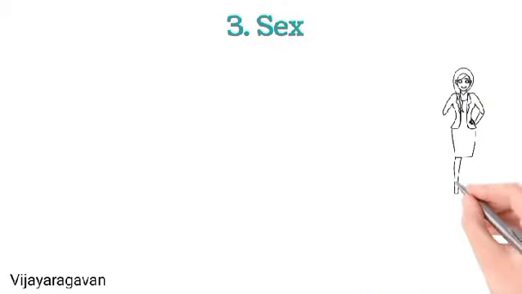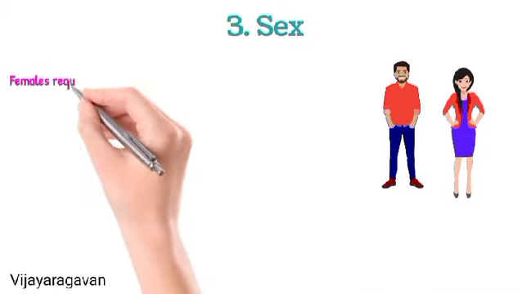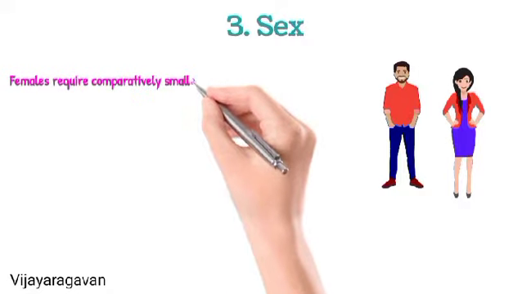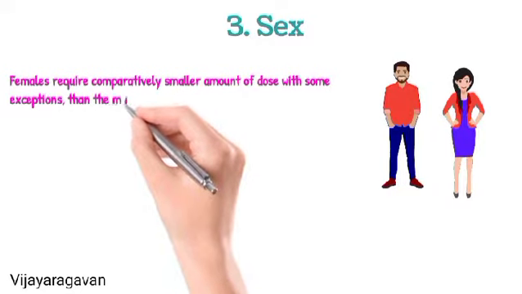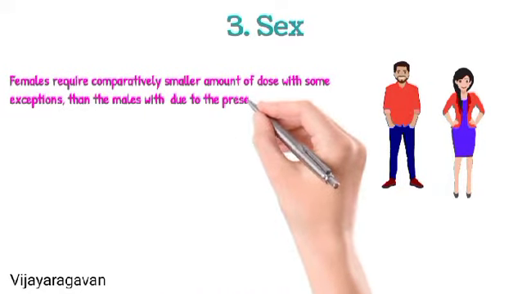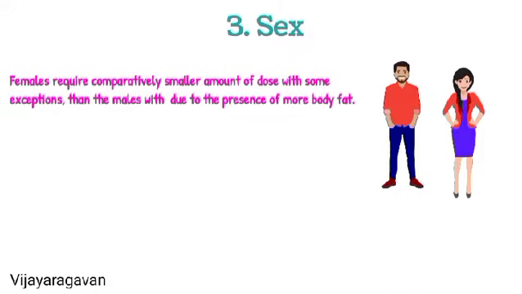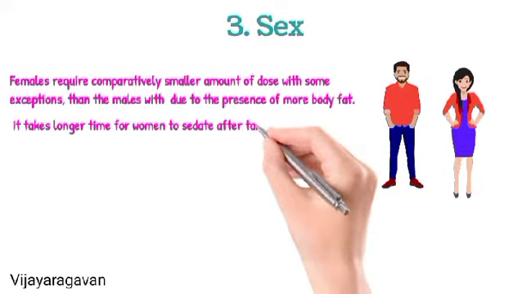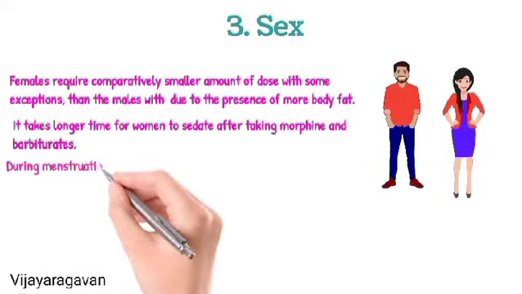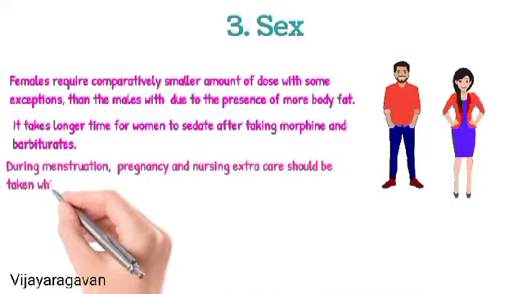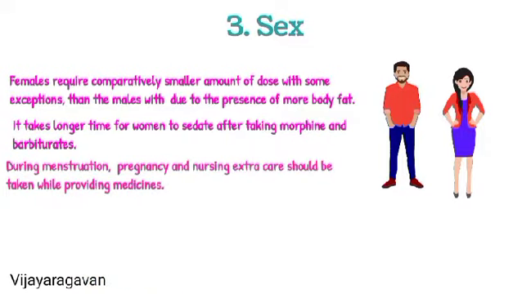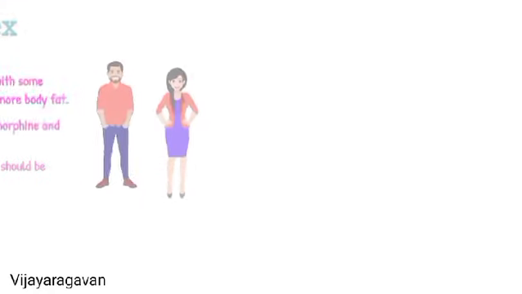Sex. Females require comparatively smaller doses of drug than males due to the presence of more body fat. However, they show some exceptions while consuming hematinics as well as iron supplements due to the blood loss in menstruation. It takes longer to sedate after consuming morphine as well as barbiturates. During menstruation, pregnancy, and nursing, extra care should be taken while prescribing medicines. Purgatives should be completely avoided.